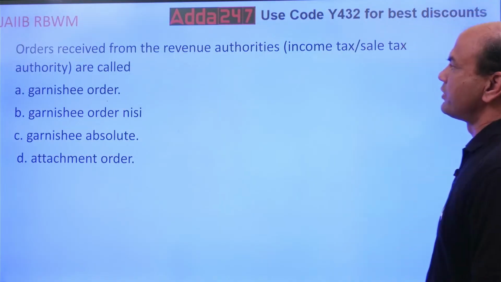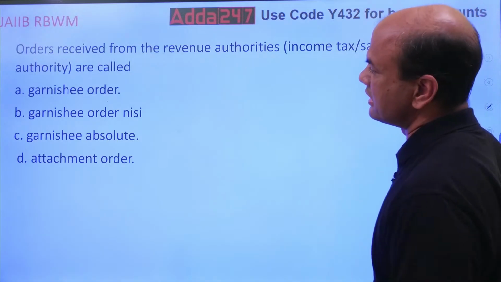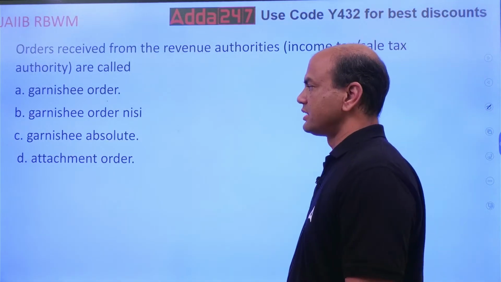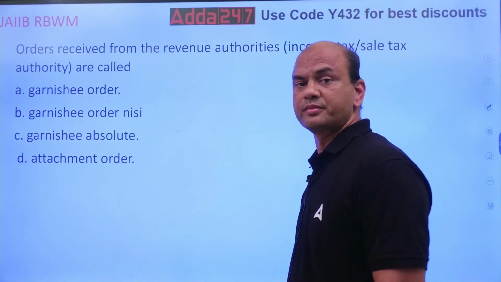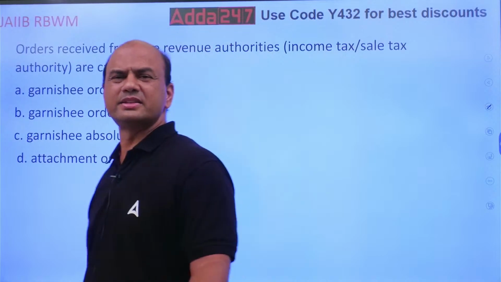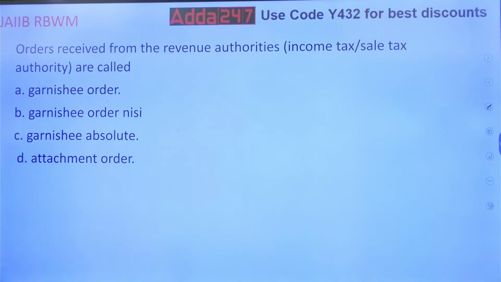Orders received from revenue authorities, income tax, sales tax, etc. are called as garnishee, garnish order nisi, garnishee absolute, attachment. I think we have done this earlier. Check this. Then also let's do a revision. So it is called as what?